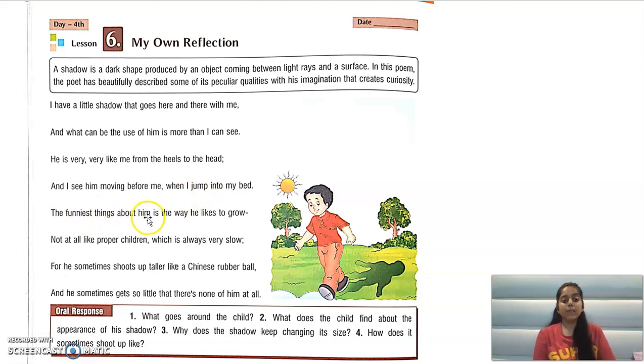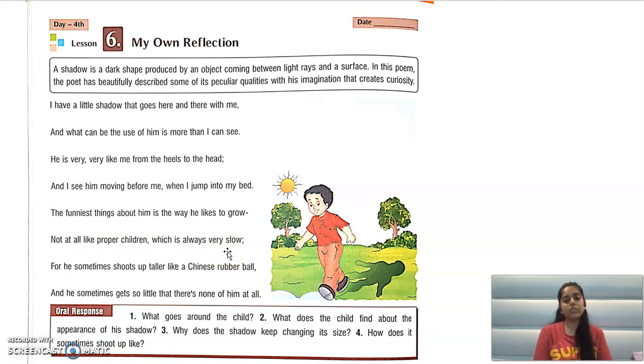The funniest thing about him is the way he likes to grow. And what is the funniest thing about the shadow? The funniest thing about the shadow, which he thinks, is the way he likes to grow. जो shadow कैसे बढ़ती और घटती है वो बहुत funny है उसके बारे में. Not at all like proper children, which is always very slow. So the shadow does not grow like children.